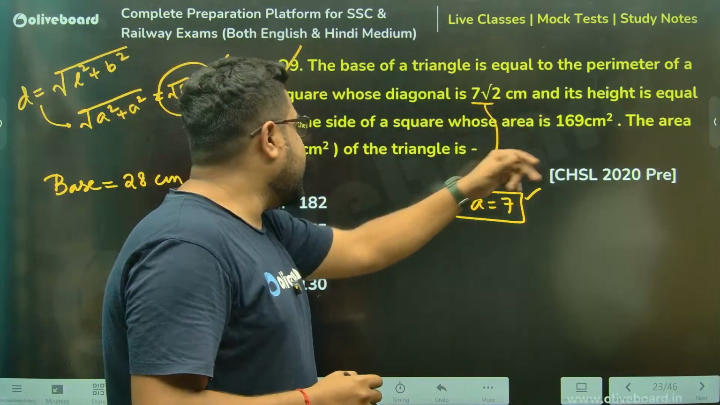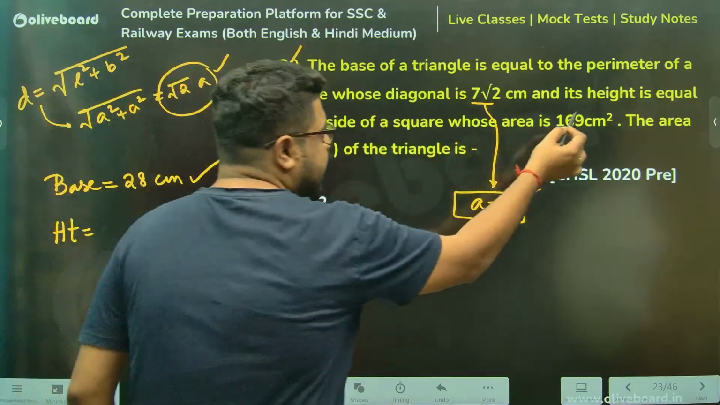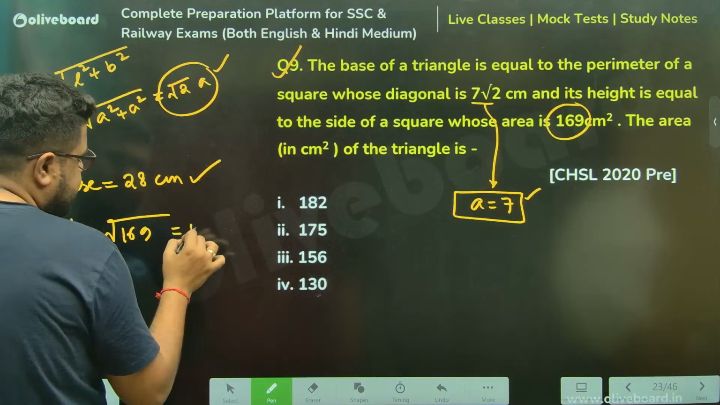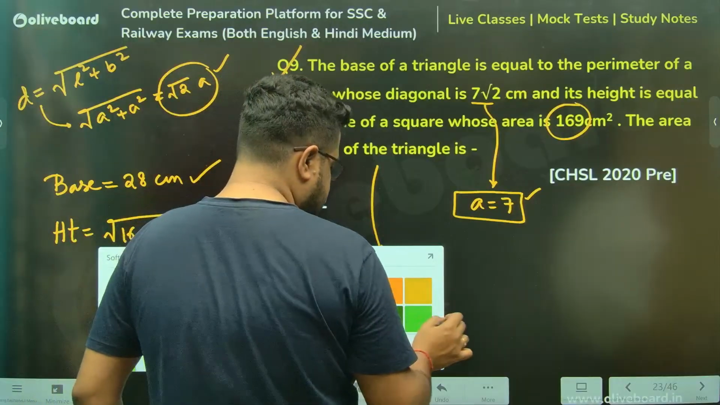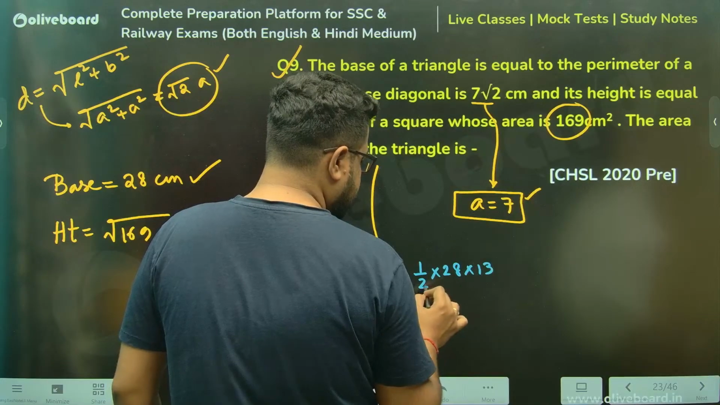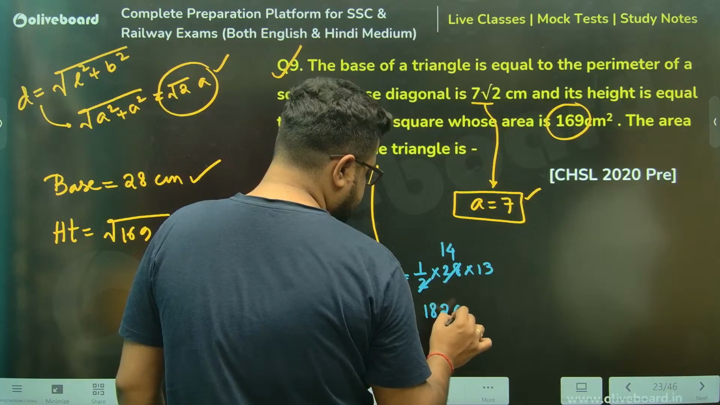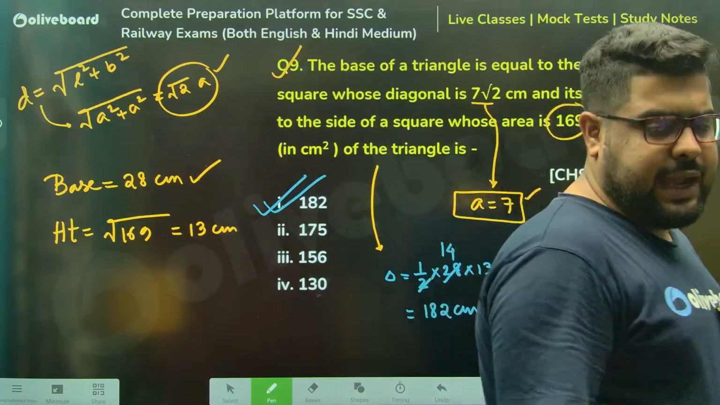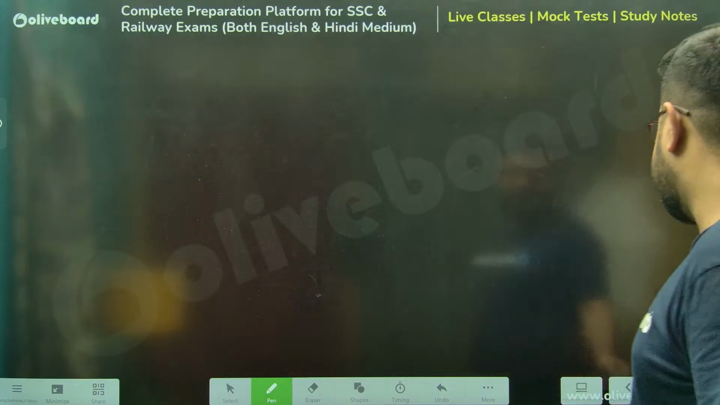Height is equal to the side of the square whose area is this. A square is this. So the height will be root over of this, which is 13 centimeters. Area of the triangle they are asking. Area will be half into base into height. Half into base is 28 into height is this. Sir, 169, 170, 182, sir. 182, option number 1 is the answer. Clear everyone again? Very, very simple stuff. Chalo, next one, please, sir.